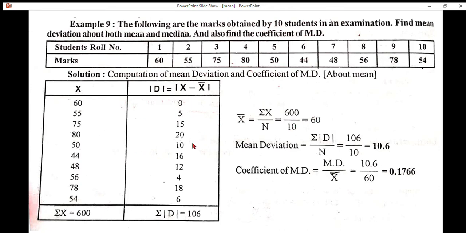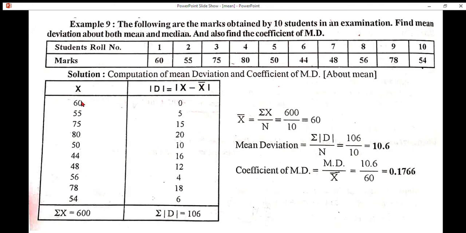Next step, take deviations of items from mean ignoring signs, call it modulus D. This is read as modulus D. Modulus D is equal to x minus arithmetic mean.